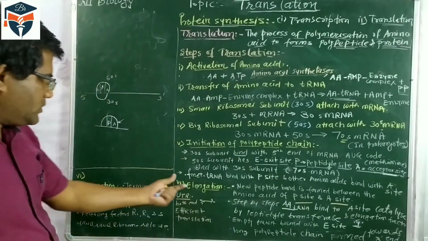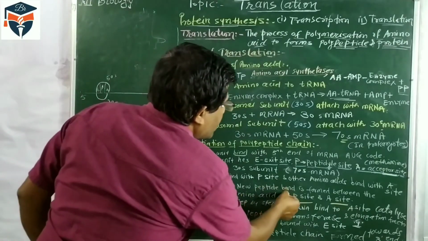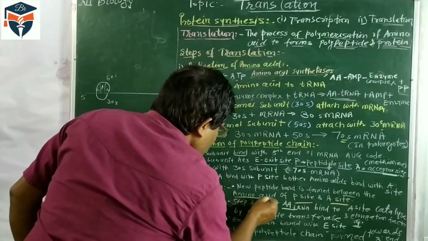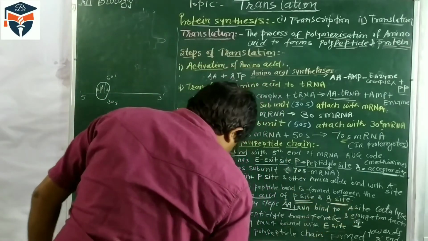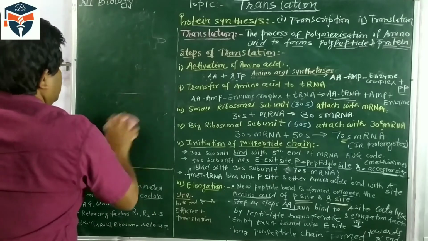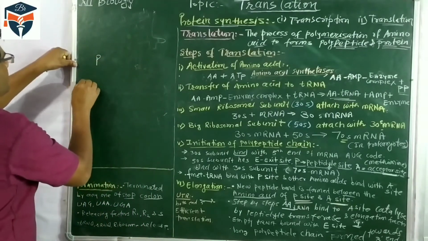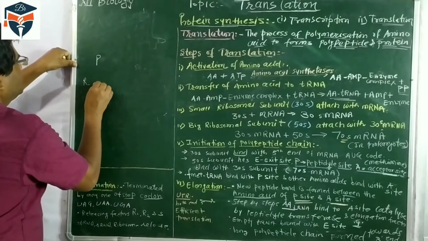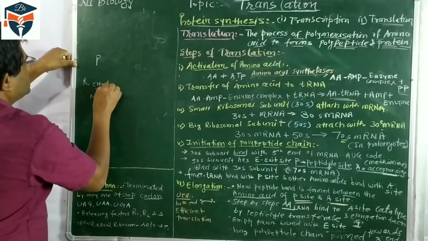The second process is elongation. In elongation, what happens? A new peptide bond is formed between the amino acids of the P site and A site. This is very easy. This is the P site, and the amino acid is this one: R, CH, NH2, COOH.